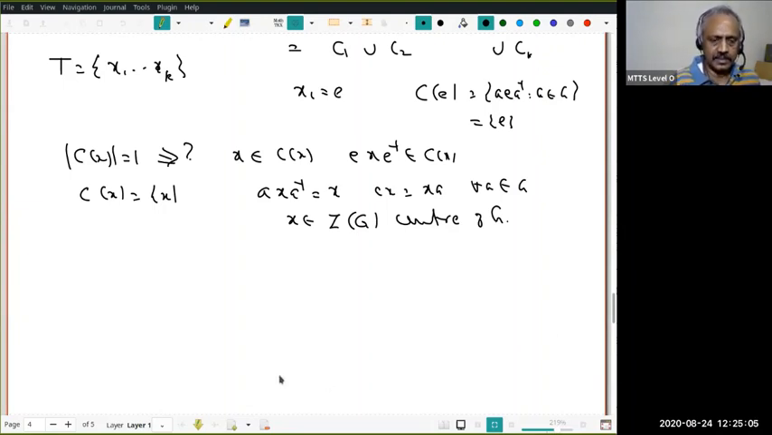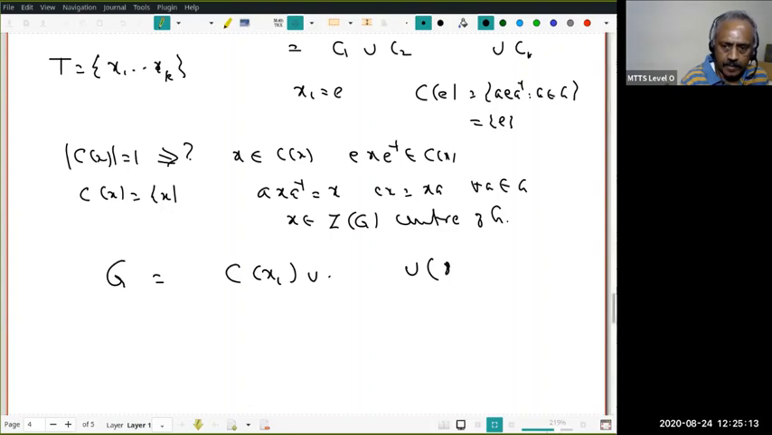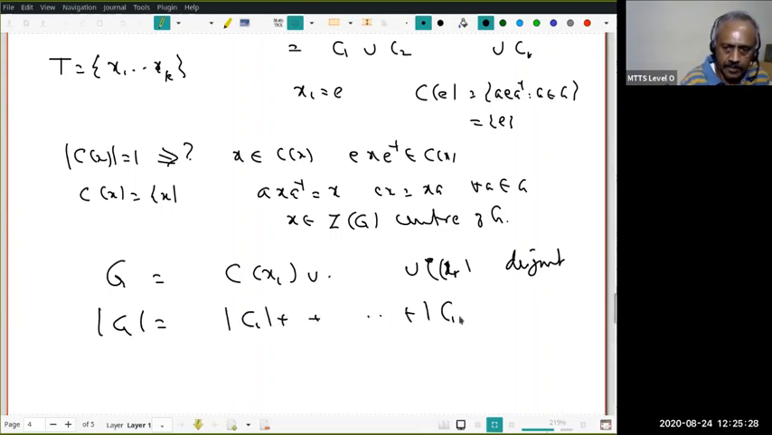Is that clear? Okay. Next, G is a disjoint union of C(x1) union up to C(xr), and this is a disjoint union, right? Therefore, |G| equals |C1| plus dot dot plus |Cr|. Remember, Cj stands for C(xj).